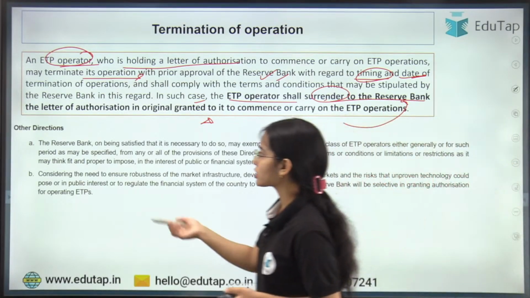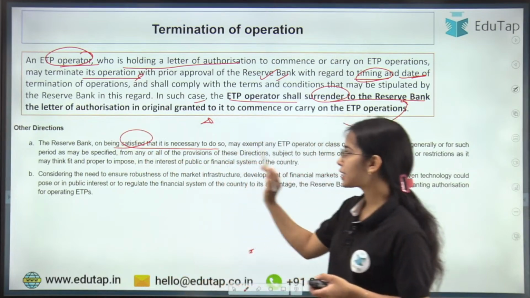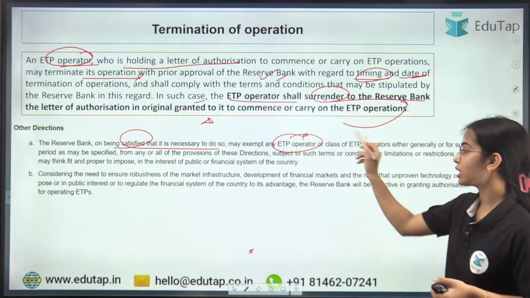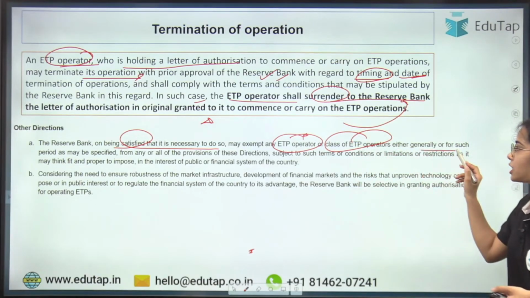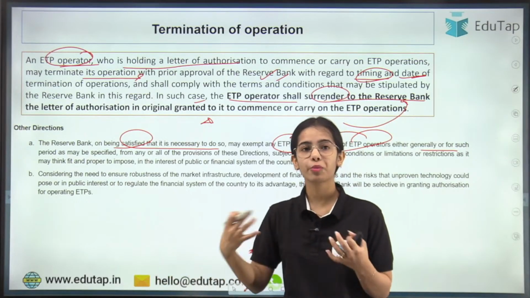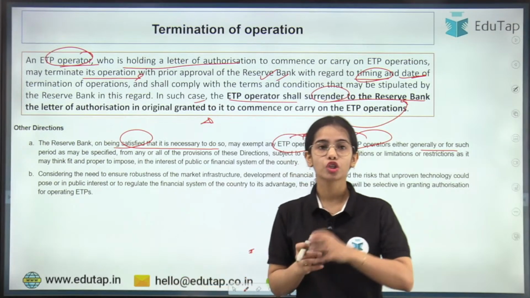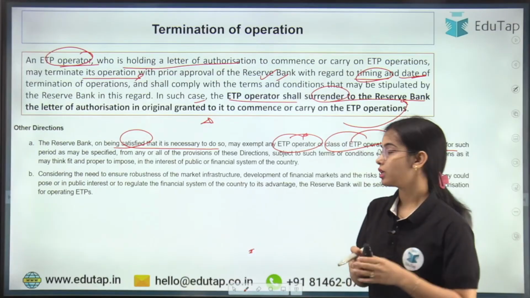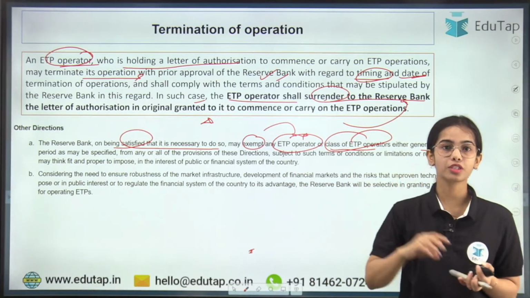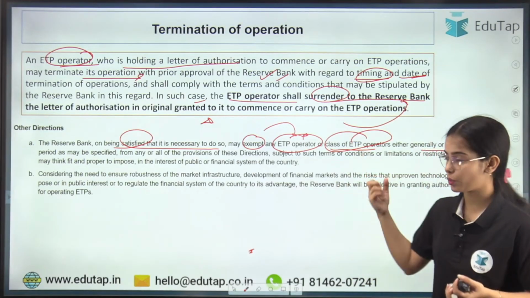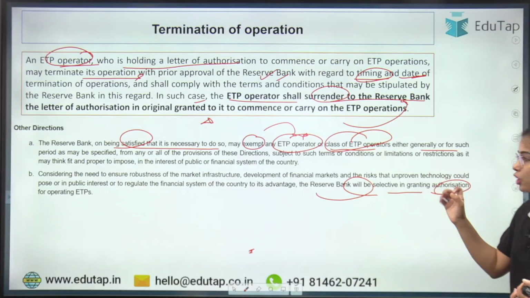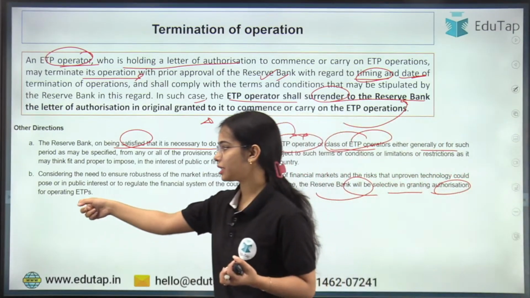Now, other directions. The Reserve Bank of India, on being satisfied that it is necessary to do so, may exempt any ETP operator or class of ETP operators, either generally or for such period as may be specified by RBI, from any of the provisions in the direction. As well as, the Reserve Bank may selectively grant authorization for operating ETPs.